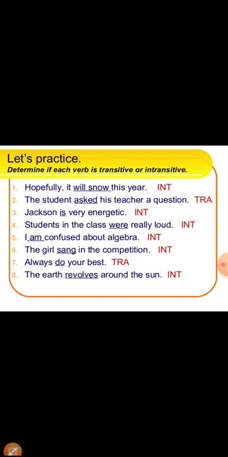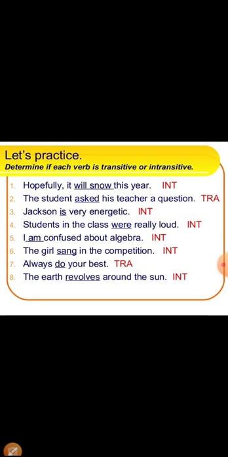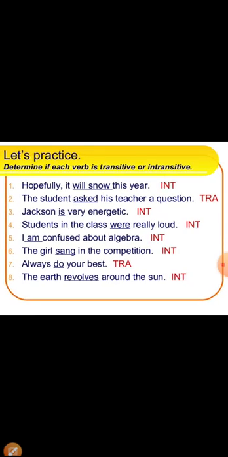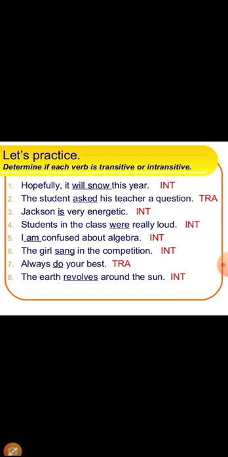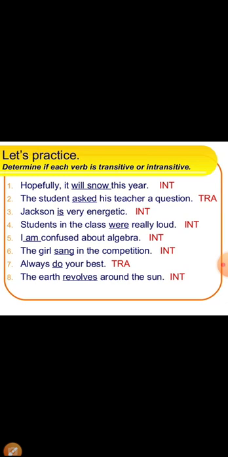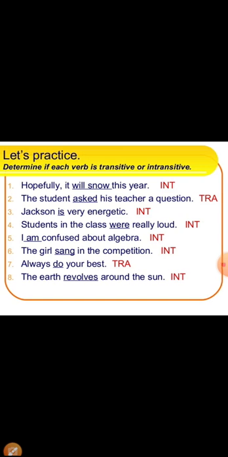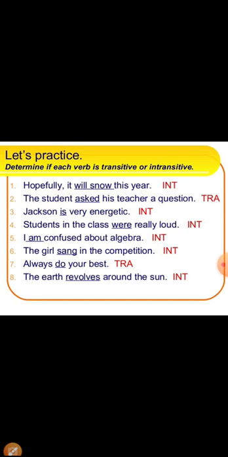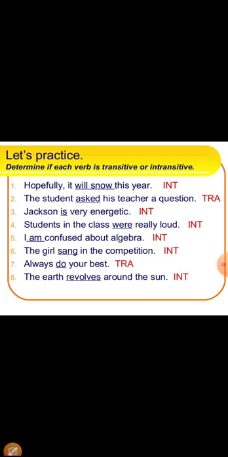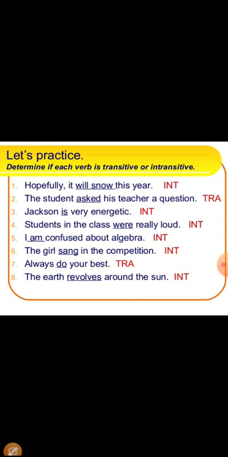The girl sang in the competition. So here, sang is an intransitive verb. Always do your best. Always do what? Your best. So here, do is a transitive verb. It requires an object to complete the meaning of the sentence. The earth revolves around the sun. Now it's quite obvious. So here, revolves is an intransitive verb.